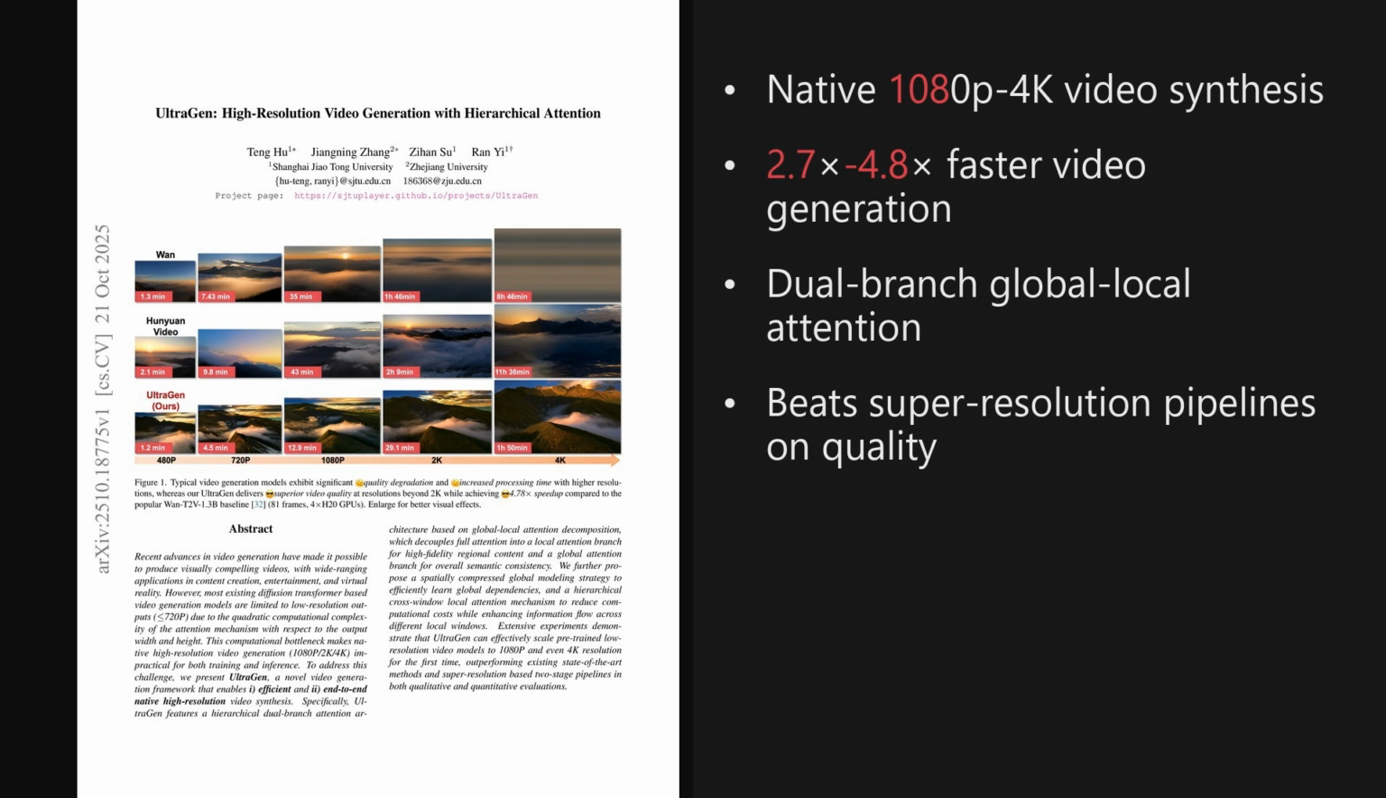The paper is titled UltraGen, high-resolution video generation with hierarchical attention, and as we'll see later, the results are really impressive. Beyond speed, it pairs a spatially compressed global attention path with a cross-window local attention path and time-aware fusion, outperforming two-stage super-resolution pipelines and prior state-of-the-art models in fidelity and temporal consistency.